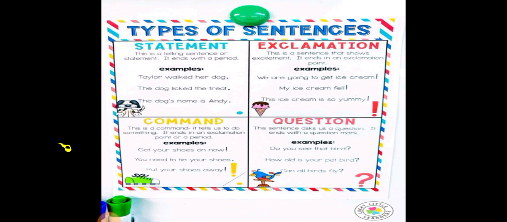The types of sentence, only four types are there. The first one is statement or declarative sentence, exclamations, command or imperative sentence, and then question. Question is nothing but interrogative sentence. There are four kinds of sentence: declarative sentence, interrogative sentence, imperative sentence, and exclamative sentence. You have to understand each of them.